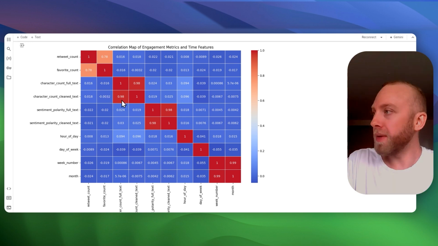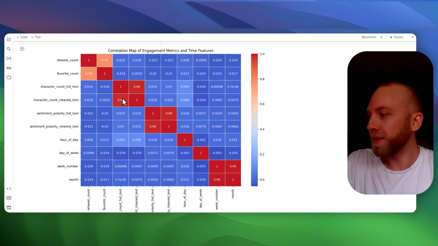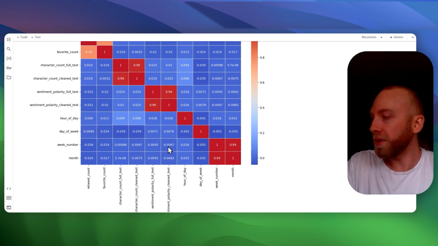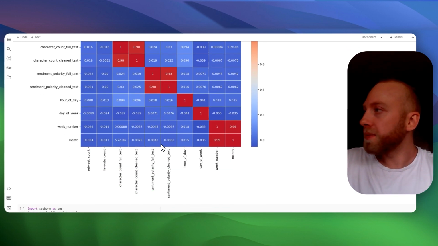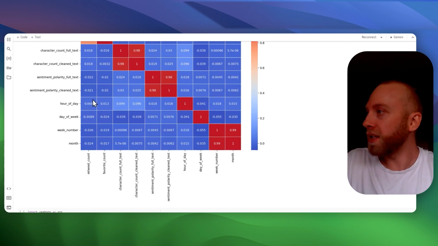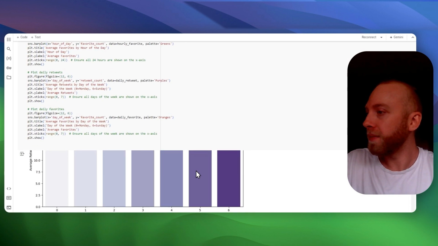Obviously there's going to be a correlation between the character count full text and the character count clean text. These are kind of obvious. And as well, here was the sentiment polarity, and then the sentiment clean and full text. These items are making sense, right? And then the month and week number, there's a correlation. These numbers are all making sense. And obviously the favorite and retweet, there's correlation there as well. So that was pretty cool to look at, right?